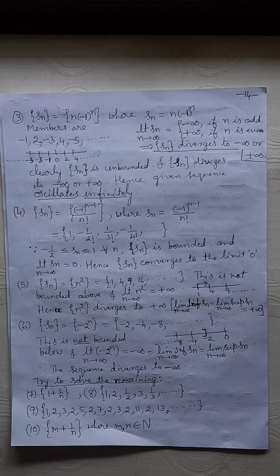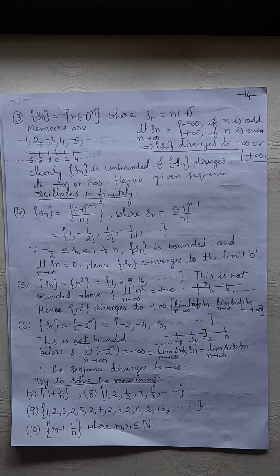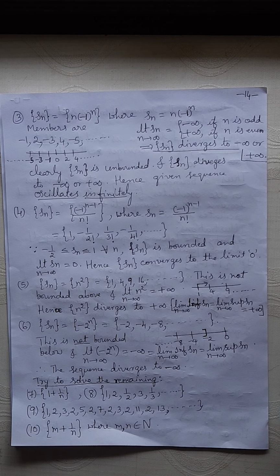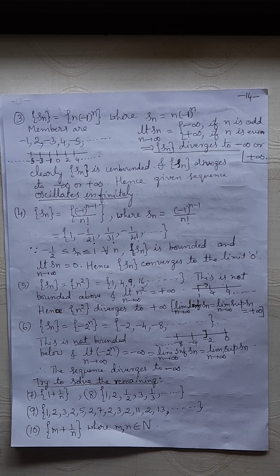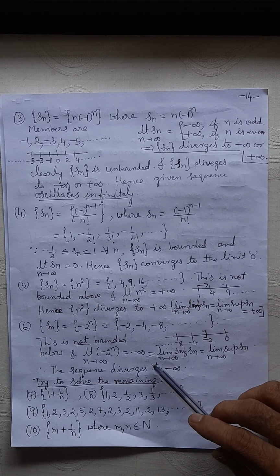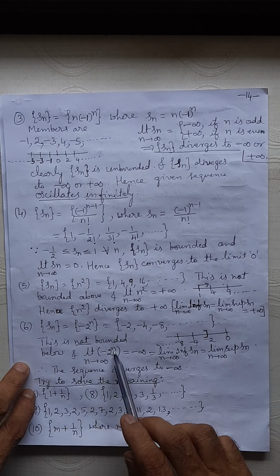Right? What is the limit of 2 power n? As n tends to infinity, as n increases, 2 power n also increases. As n tends to infinity, 2 power n is also tending to infinity. But here, since there is a minus sign, minus infinity comes. So minus infinity is the only limit point you are having. So your limit superior as well as limit inferior is equal to minus infinity. This is equal to the limit of the sequence.